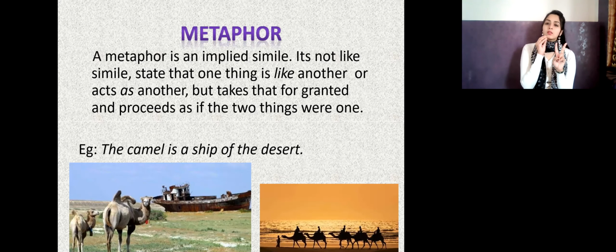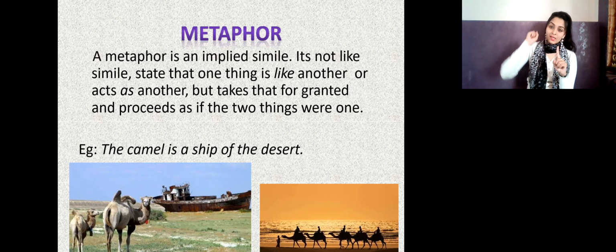So we are not saying that the dog and dirty socks are the same, but that they are just similar. But what happens in metaphor? They do not show the similarity. They say that it is one and the only thing. So here two things are not compared; one thing is shown as another, as one.